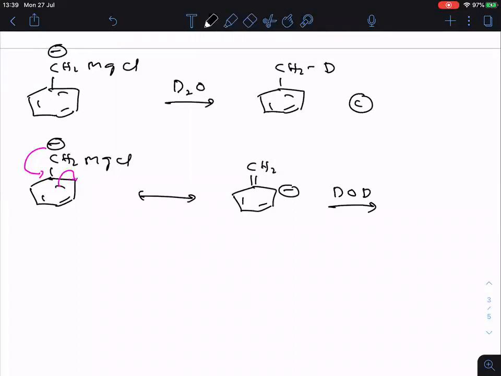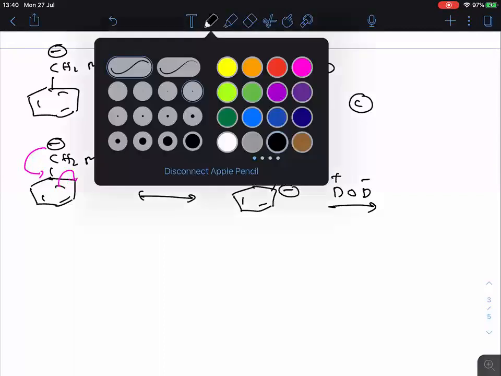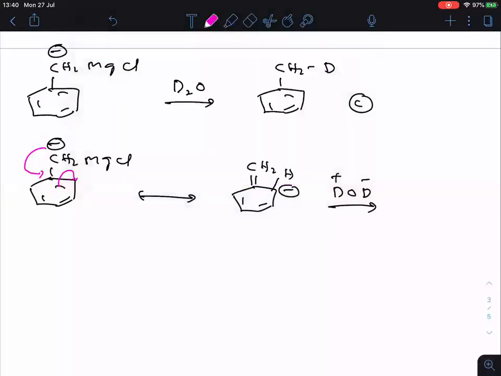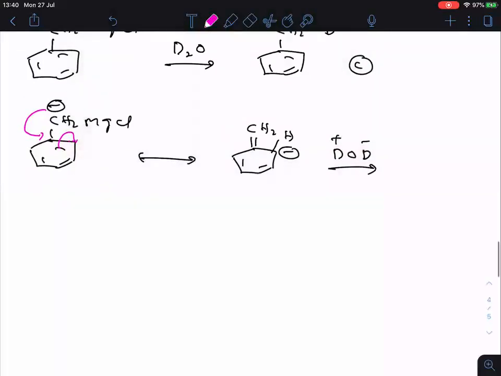D to O, writing in this way: D plus, OD minus. Don't forget every carbon will have one hydrogen. Clear? So now try to understand my point here. I will explain in this way to make you understand well. So here double bonded CH2, two pi bonds are there in the ring, hydrogen and deuterium.